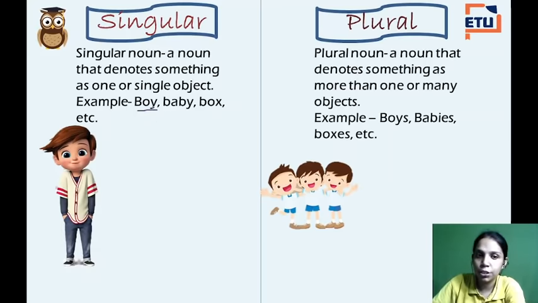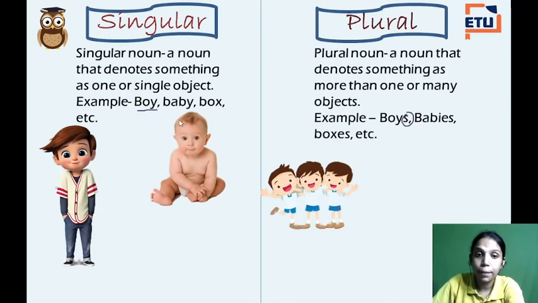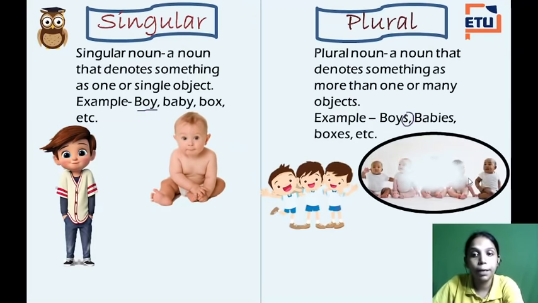Can you see the changes? Here it is boy, but here we just added a letter that is called S. Now see, boy, boys. Baby, B-A-B-Y, baby. Baby will change into babies.